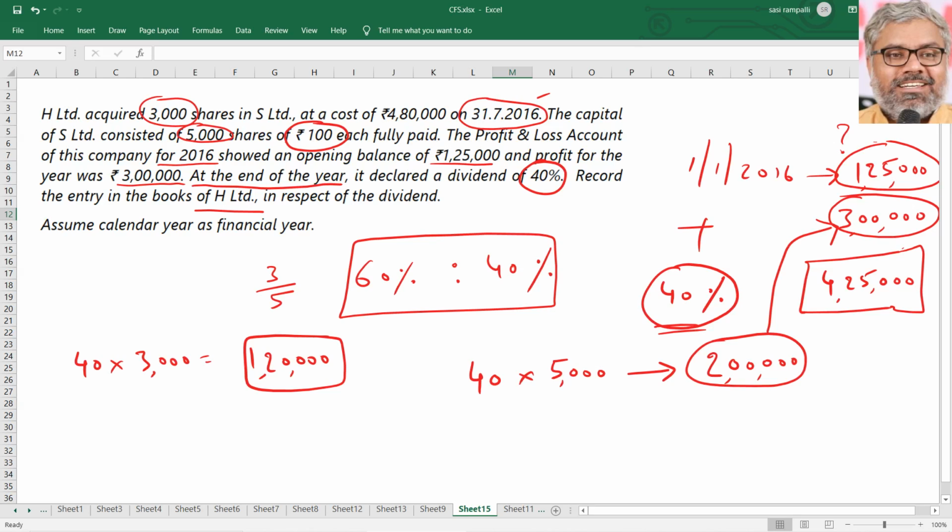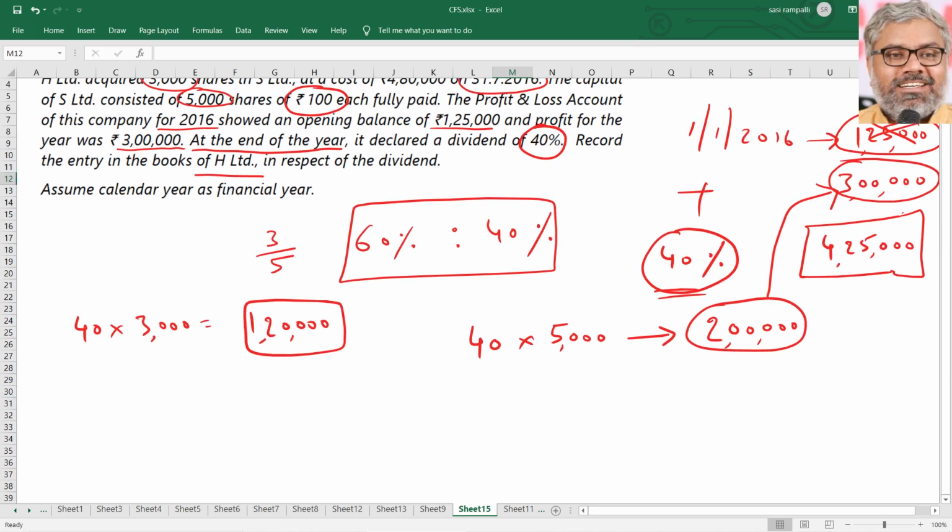No, they are not declaring dividend from 1,25,000. This is completely something which already was a reserve in their balance sheet. Okay, you call it P&L account balance, but still that is also a reserve. That's a part of the reserves and surplus. But when they had a profit of 3 lakhs rupees during the year and they declared a dividend of only 2 lakhs rupees, definitely they have declared this from the 3 lakhs. That is for sure. There should not be any second thought on that.